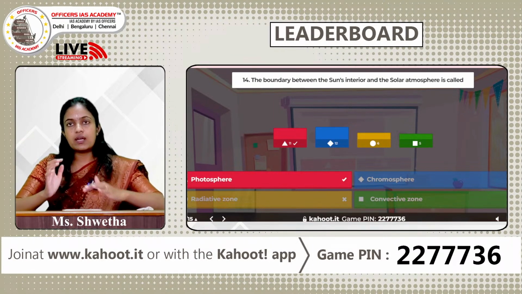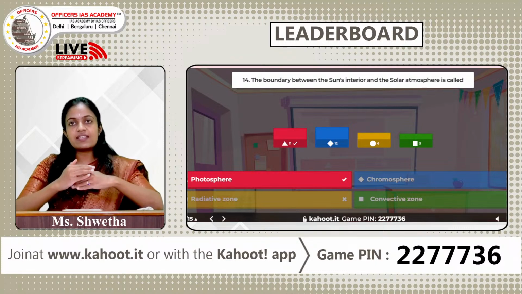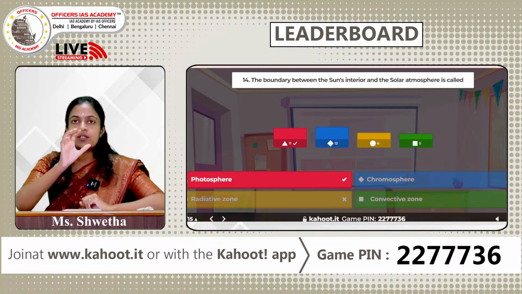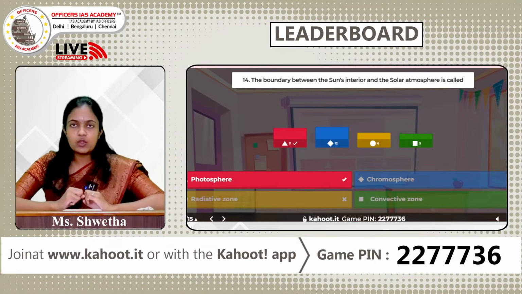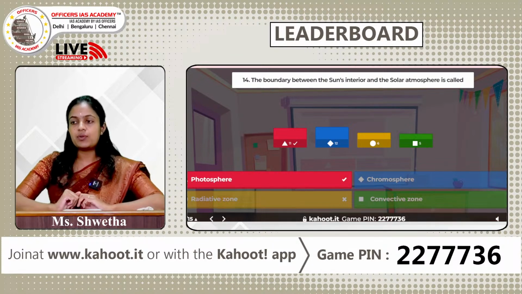Now, if you take the layer which divides the sun's interior from the solar atmosphere, it is going to be the photosphere. The photosphere is almost 300 kilometers thick, and most of the visible light which you are able to see from the sun comes out from the photosphere. Let us pass on to the leaderboard.